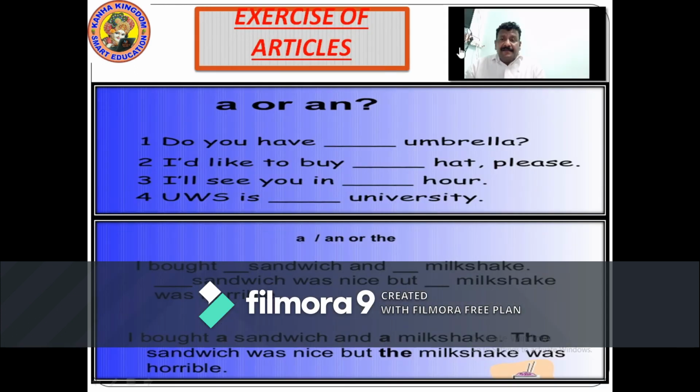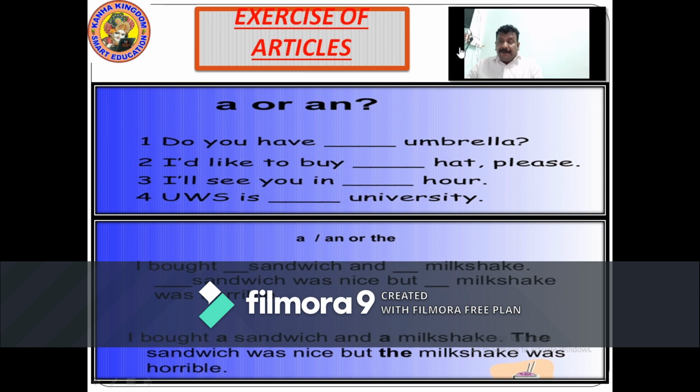Now let's see more of articles in the exercise. A or an. Do you have an umbrella? An umbrella. I would like to buy a hat, please. I will see you in an hour. UWS is a university. Now a, an or the is to be used.